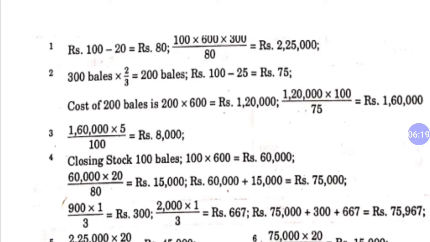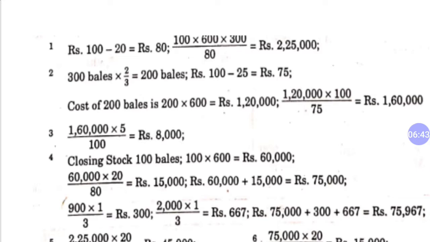In this 75,000, 2/3 of the goods are sold, so 1/3 of the goods remain. Okay. So 900 expenses by the consignor, so 1/3 of these expenses, and 2,000 were made by the consignee, so 1/3 of these expenses. So it will become 300 and 667 respectively. Now the total figure is 75,967. This is your figure of closing stock.